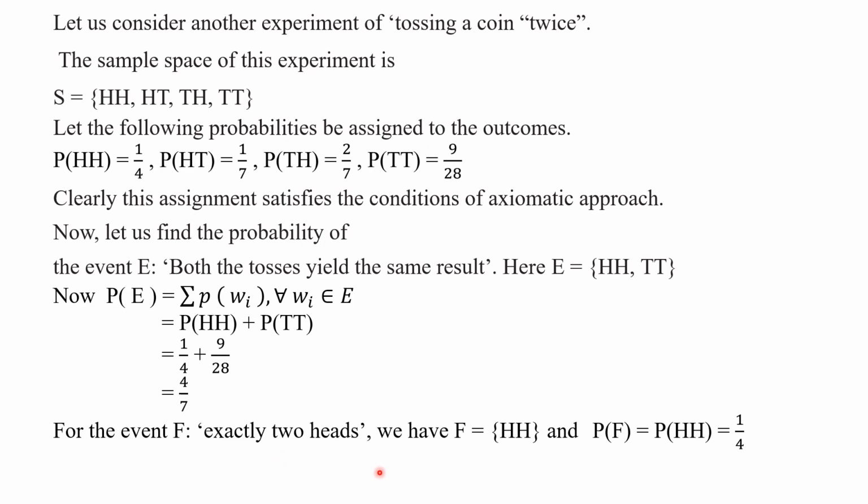What are the elementary events in the sample space S favorable to event F? Only HH. So P of F is equal to P of HH, which is 1 by 4. Here we found the probability of event F, and earlier we found the probability of event E.